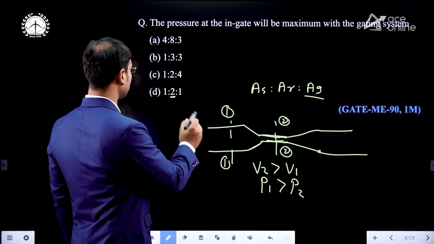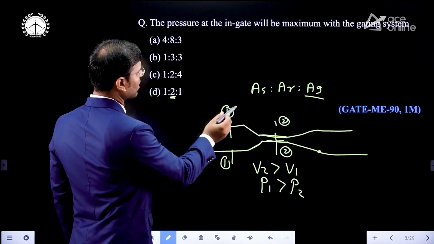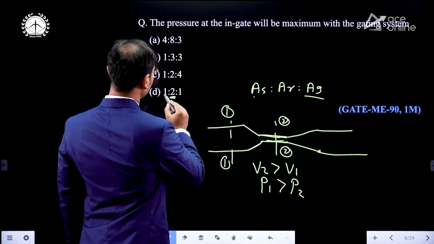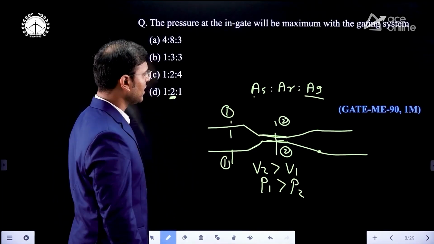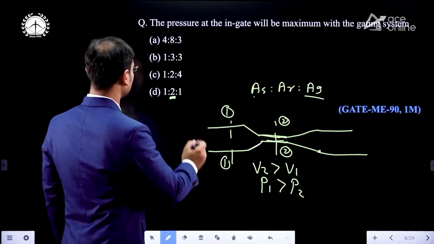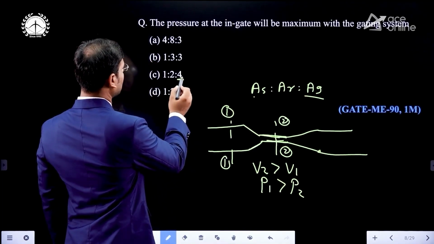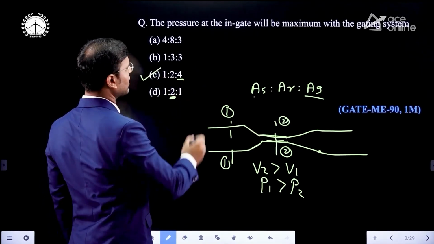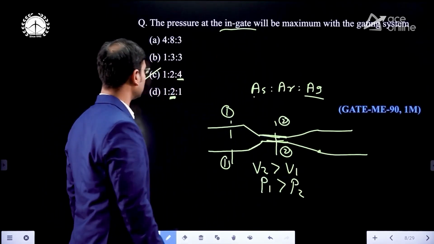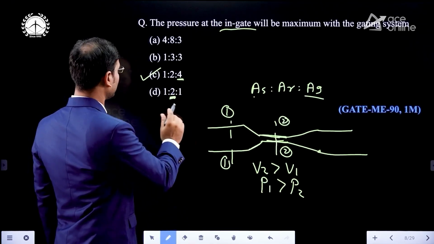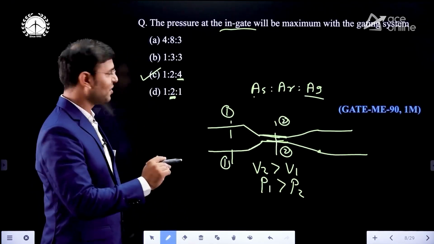Then I can see that in option D, the pressure is more for the runner. The first is the area of sprue, area of runner, area of ingot. Then you can see the 2, the area of runner, has more pressure. Here at option C, you can see that the area of ingot has more pressure, and that is what is asked. The pressure at the ingot will be maximum with the gating system. Here is the 4, but we need to check all options.